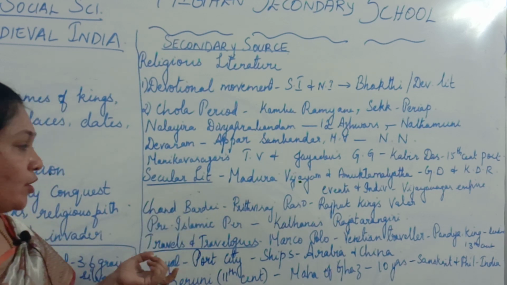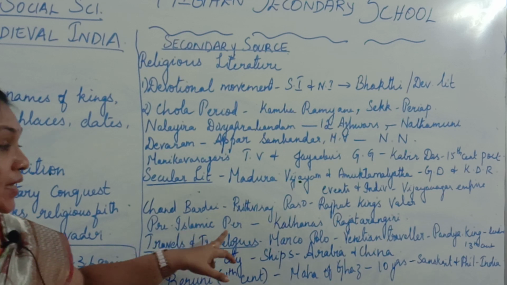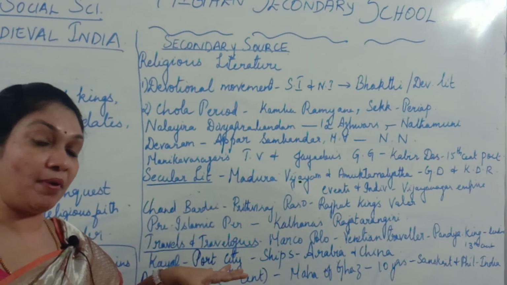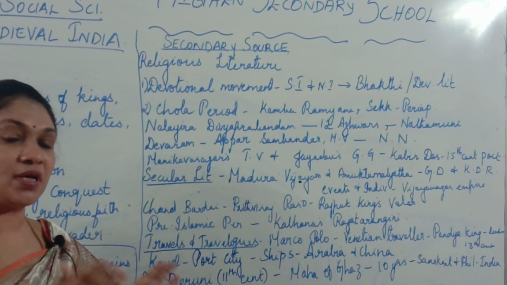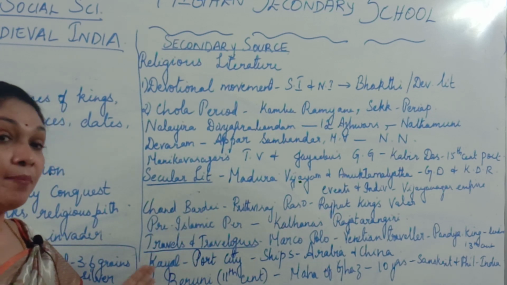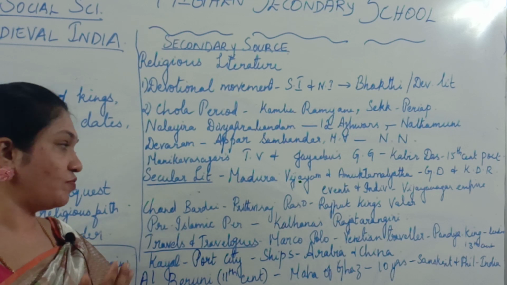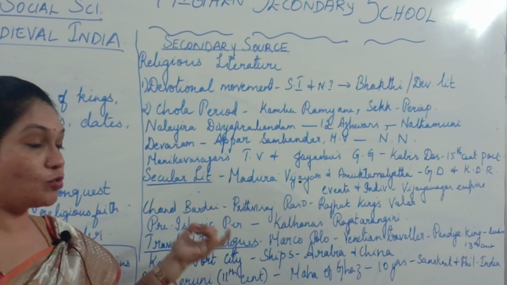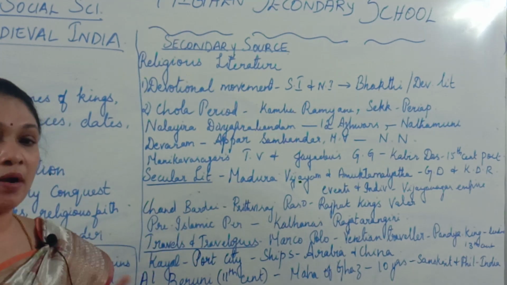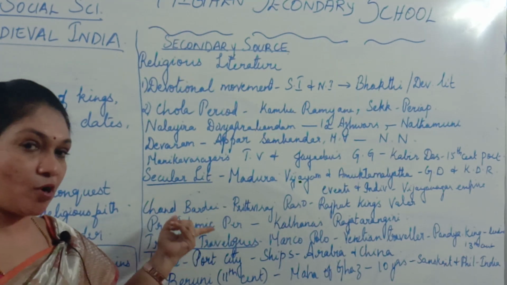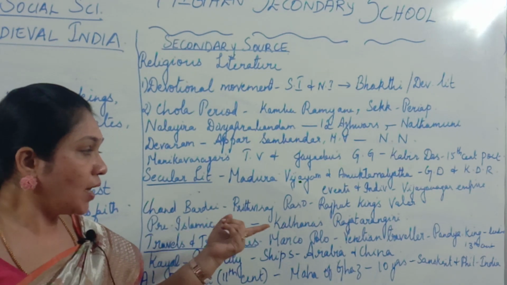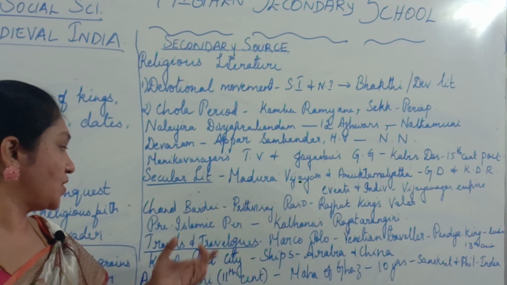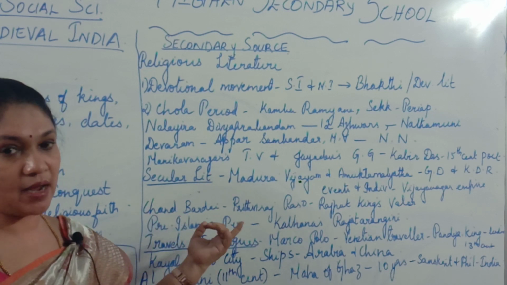Then you also have the pre-Islamic period. What do you mean by pre-Islamic period? That is the period before the Islamic period. Pre means before. For this period there is only one book which gives evidence, that is Kalhana's Rajatarangini. Kalhana's Rajatarangini is the only book which gives us detail about this pre-Islamic period.